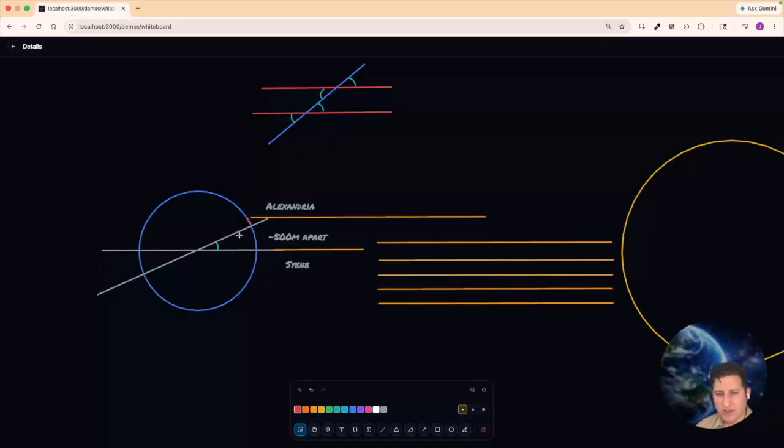So here's a question. Do you think you can figure out what this angle is, right? This angle here, the angular slice of this earth. Can you figure out what this angle is by measuring something in Alexandria? Can you measure something in Alexandria that will help you figure out that angle? And like I said before, if you're starting to see the next step, pause and try it out for yourself before you keep watching.